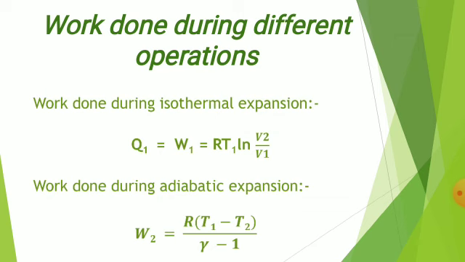The expansion continues till the temperature falls from T1 to T2. Therefore the work done by the gas, W2, is equal to R(T1 - T2)/(gamma - 1). This change is represented by the curve C2 C3.